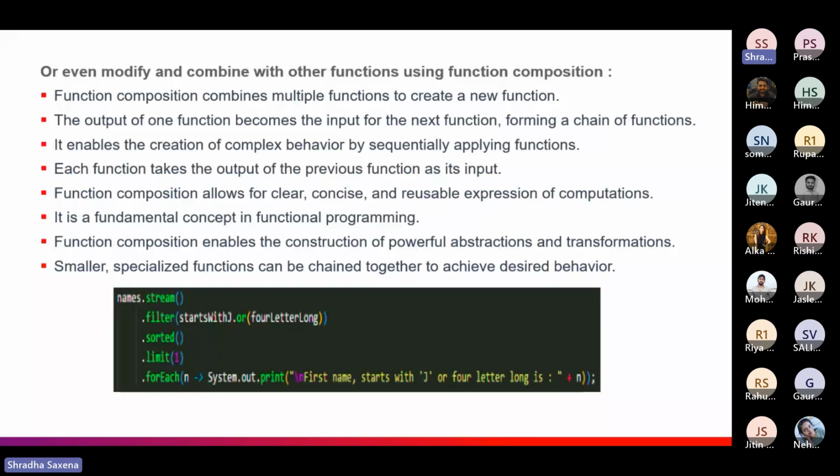You can see that we are giving so many instructions here, but it's still a clear, concise, and usable expression of computations. This is a fundamental concept of functional programming, with powerful abstractions and transformations. This is a very simple example, but you can see how the abstraction is done. You don't need to tell how you are filtering it, how you are sorting it; every transformation and instruction is in abstracted form. Code becomes smaller, and specialized functions can be chained together to achieve the desired result.